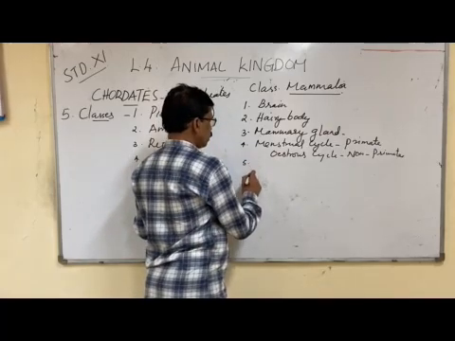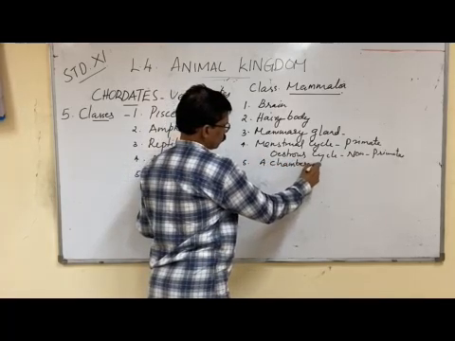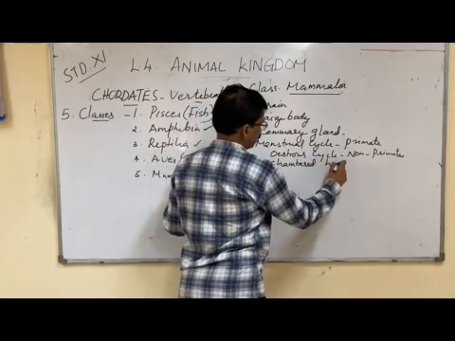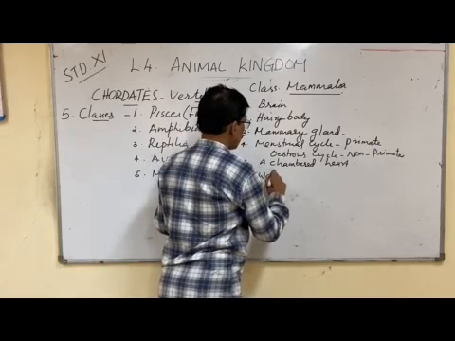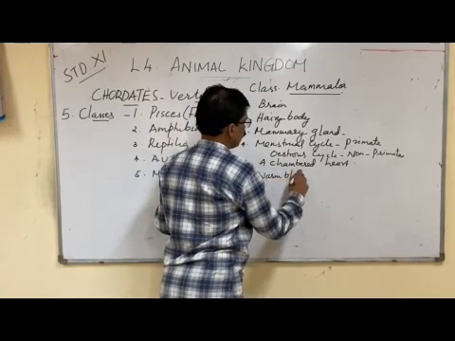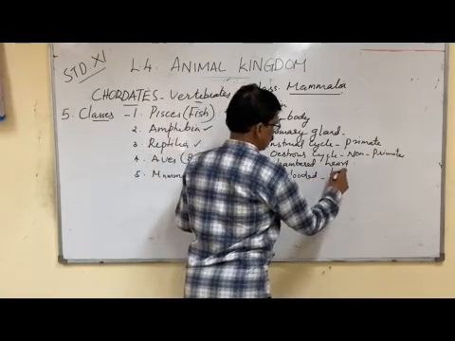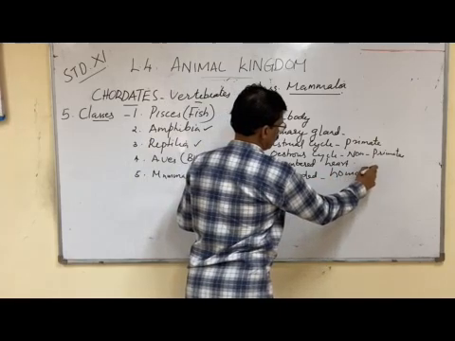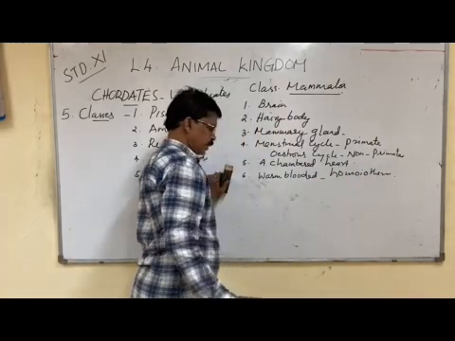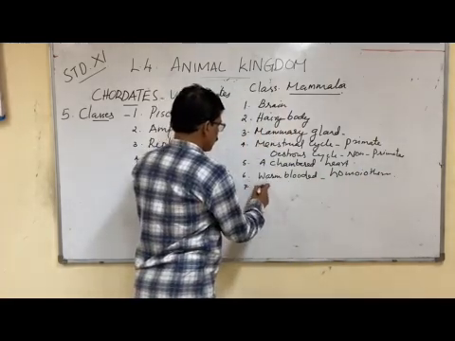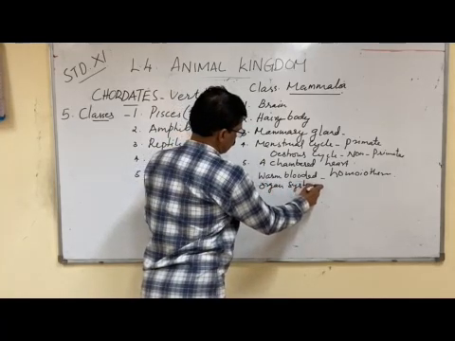Now, fifth important point is the four-chambered heart. Then sixth important point is they are called warm-blooded animals. Warm-blooded animals are also called homeotherms. Very well developed organ systems. Organ systems are very well developed.